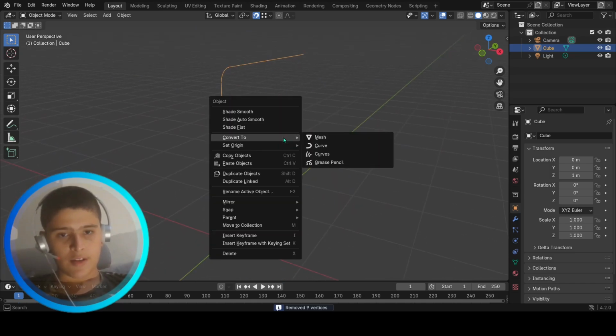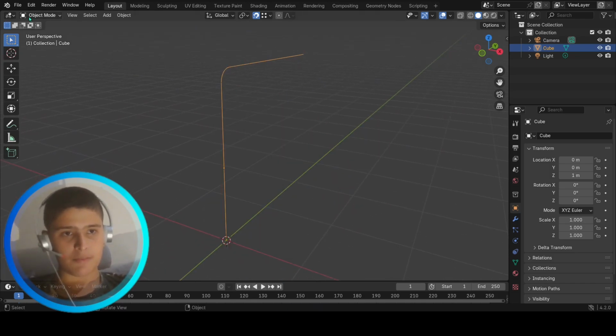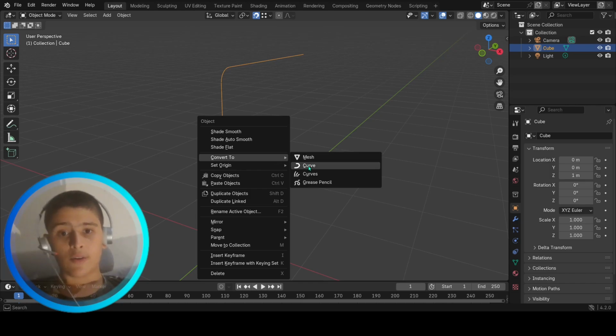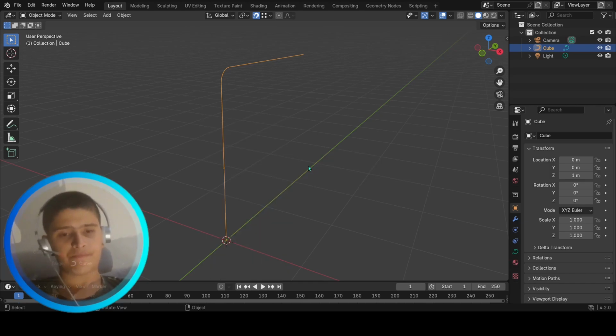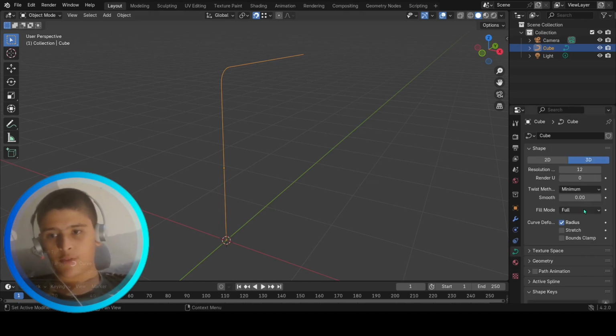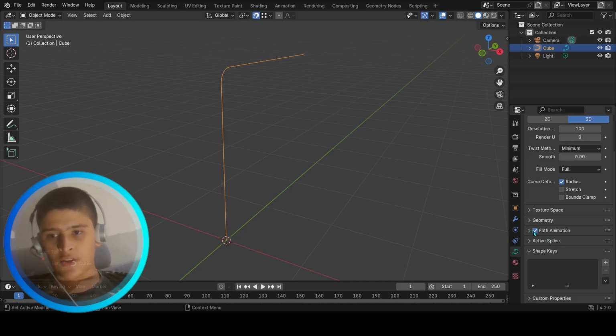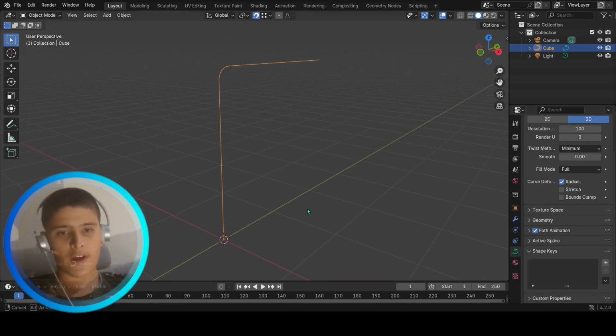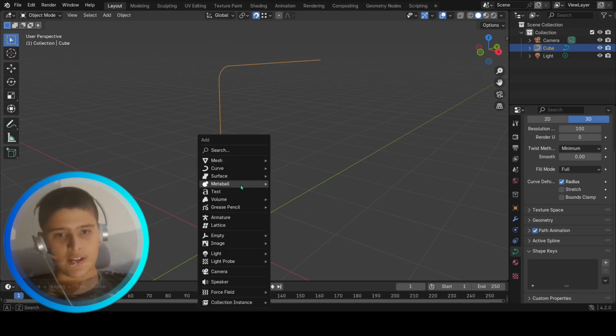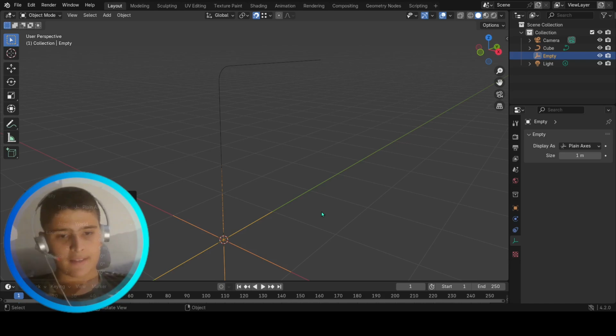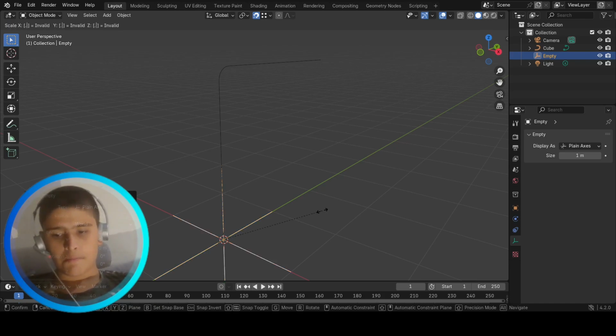I'm gonna right click, go back to object mode, right click, convert to curve, and then I'm gonna go to the curve over here, press resolution to 64 or 100, go to path animation and enable it where frames is perfect, press Shift A and get an empty plane axis, press S, 0.5.